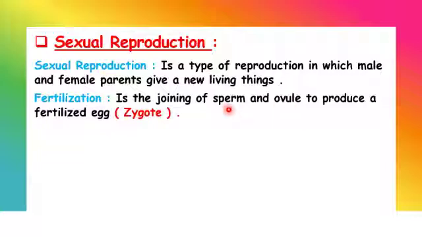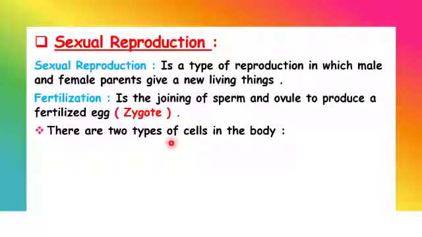When the sperm and the ovule unite, they produce what we call a fertilized egg. يعني بس يفوت السبيرم to the ovule, بيصير عنا what we call a fertilized egg or a zygote. يعني fertilized egg هي البويضة الملقحة.